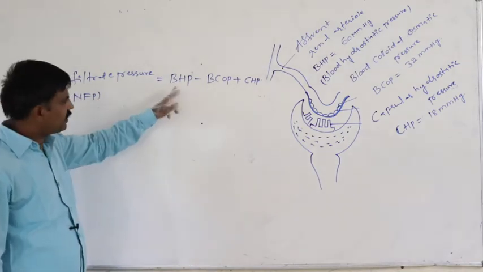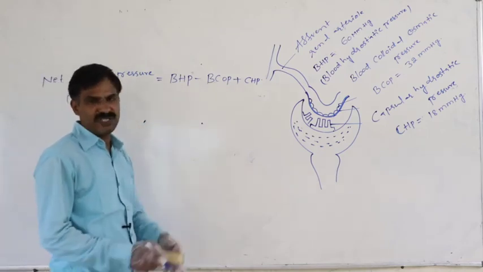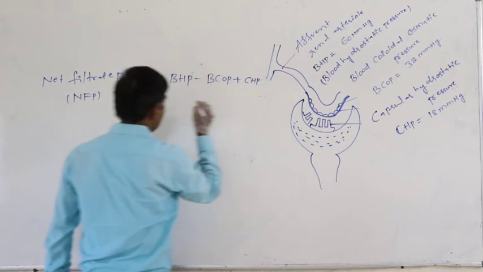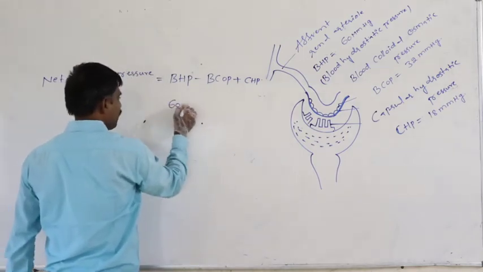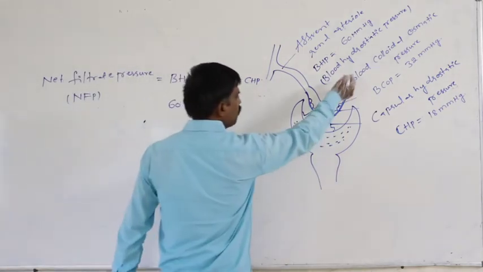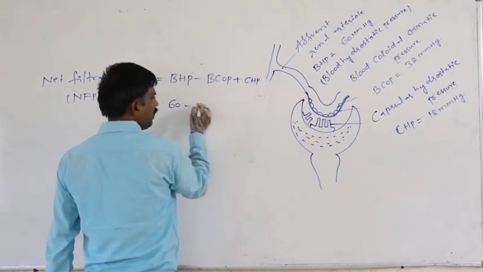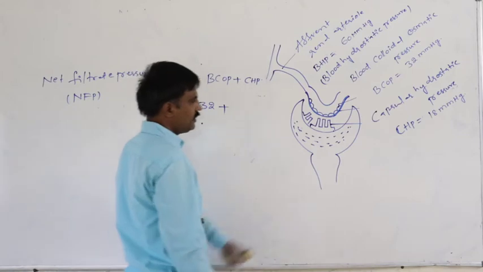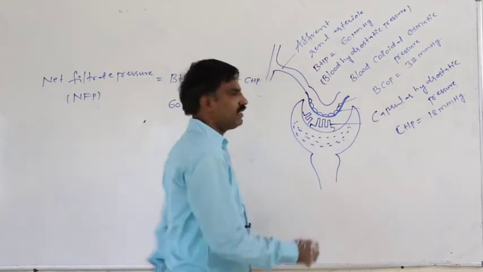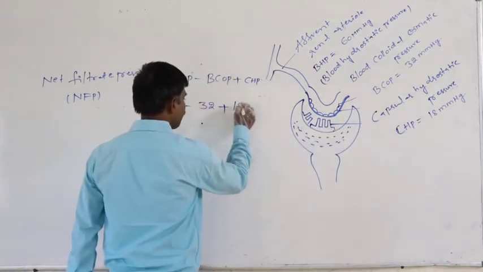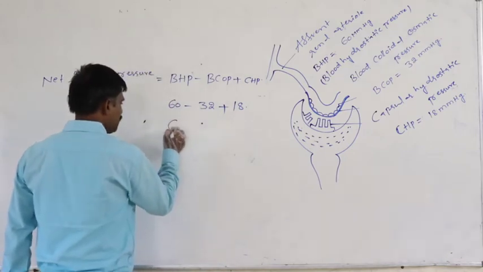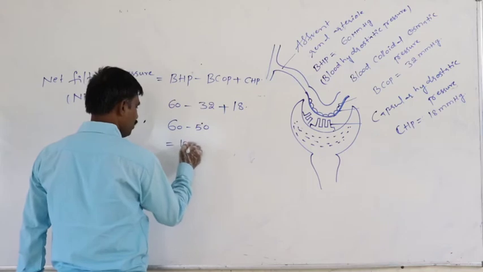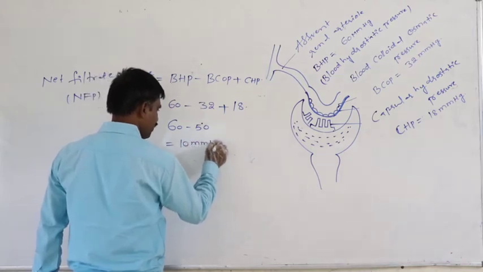BHP, blood hydrostatic pressure, is 60 minus BCOP, blood colloid osmotic pressure, 32 mmHg, plus CHP, which is 18 mmHg. So that equals 60 minus 50, which equals 10 mmHg.